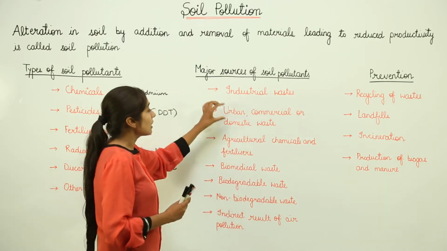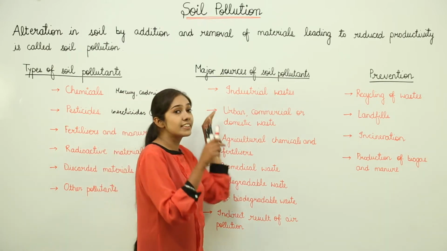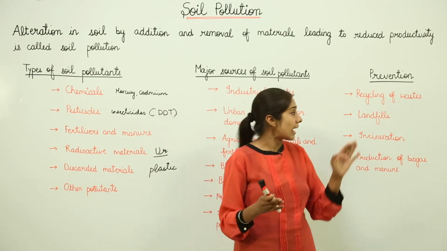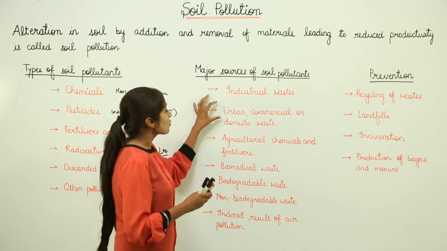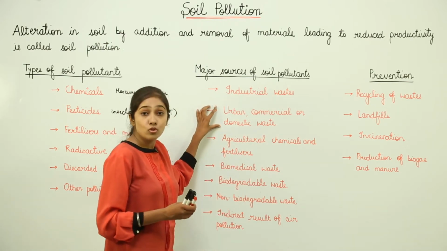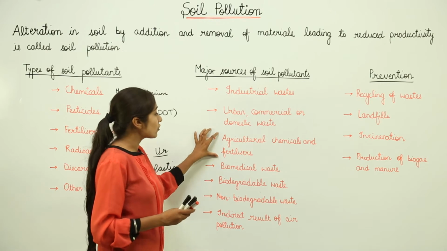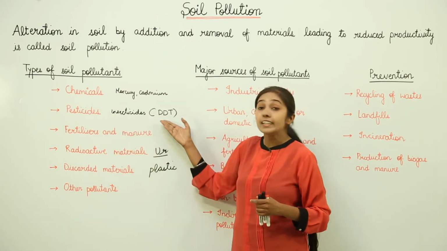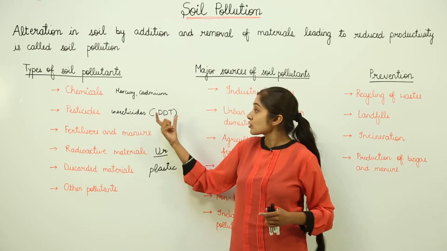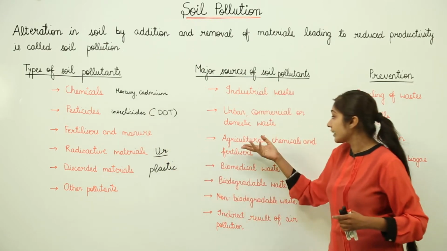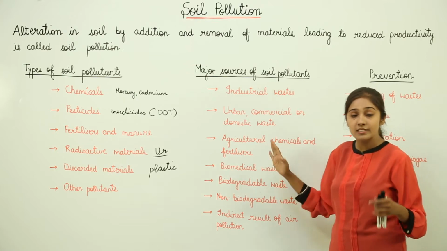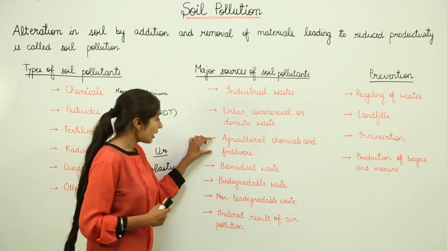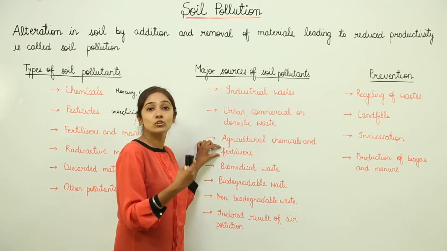Then we have urban, commercial or domestic waste. Now this urban, commercial or domestic waste is dumped into soil pits or in the form of landfills, like that I will explain to you in the next context. So this waste also contributes to soil pollution. Then agricultural chemicals and fertilizers, for example, I told you an example of DDT, which is an insecticide, right? So this DDT is a form of agricultural chemical that is used in agriculture as an insecticide.